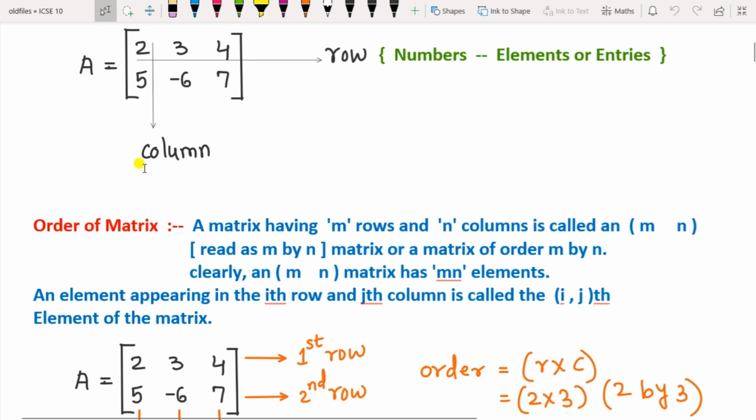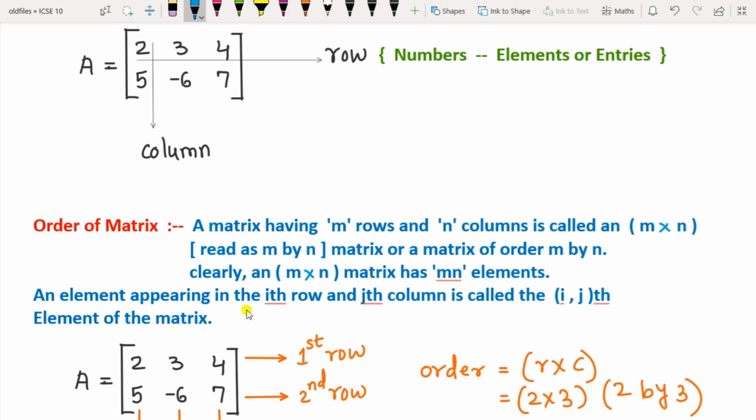Then how many rows and columns are there? That is called the order of the matrix. So a matrix having m number of rows and n number of columns is said to be of order m into n, and it is read as m by n matrix or a matrix of order m by n. Clearly an m into n matrix has mn elements. So that many rows and columns, that many elements are there in that matrix.